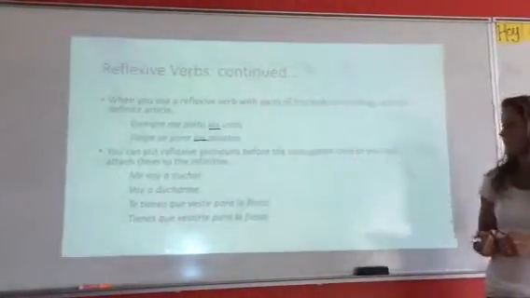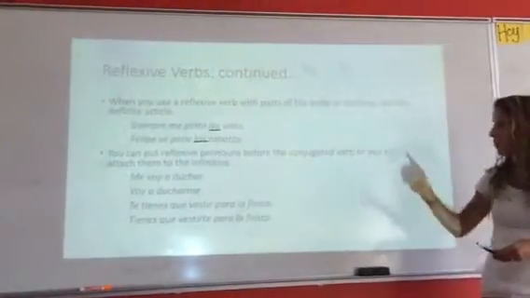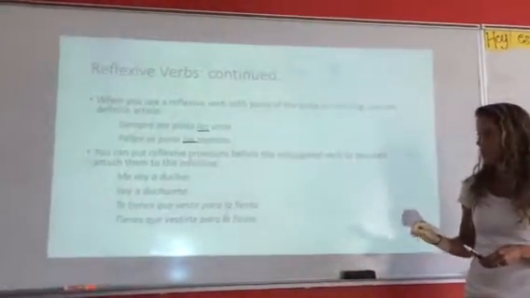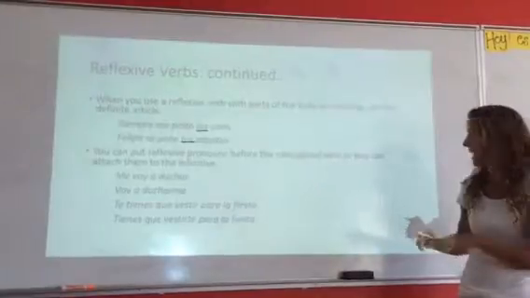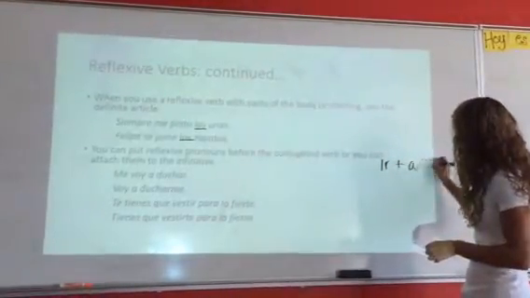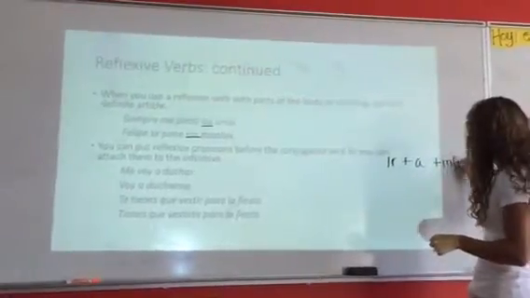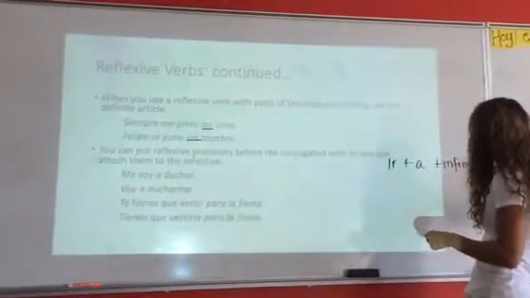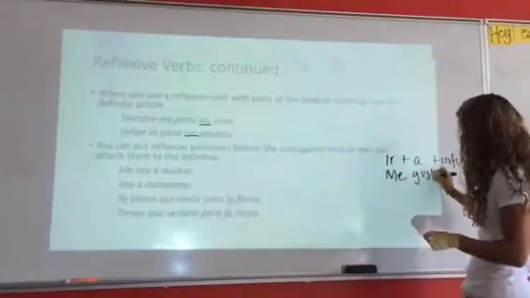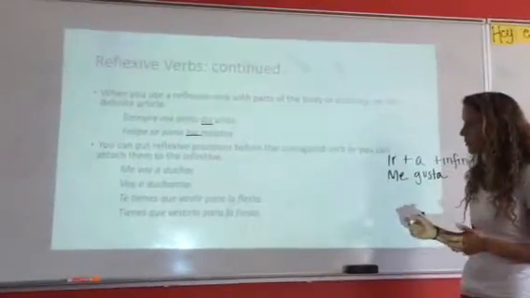Also, we can put reflexive pronouns before conjugated verbs, or we can attach them to the infinitives. So when we have phrases like ir plus a plus infinitive, or me gusta, or me encanta, we have to be careful with those.